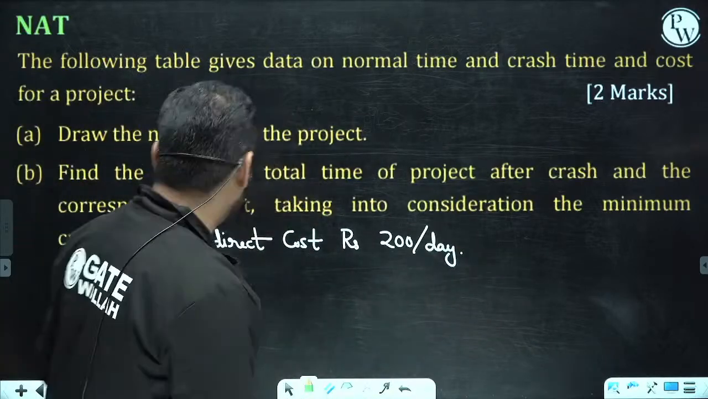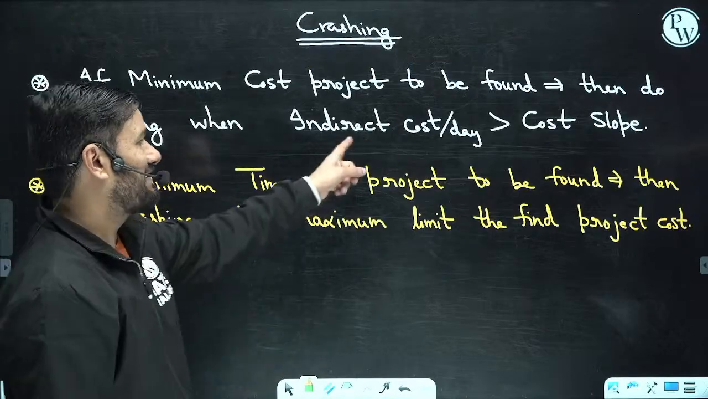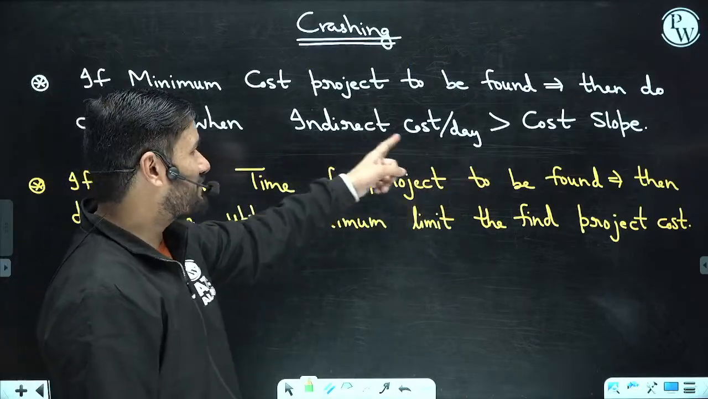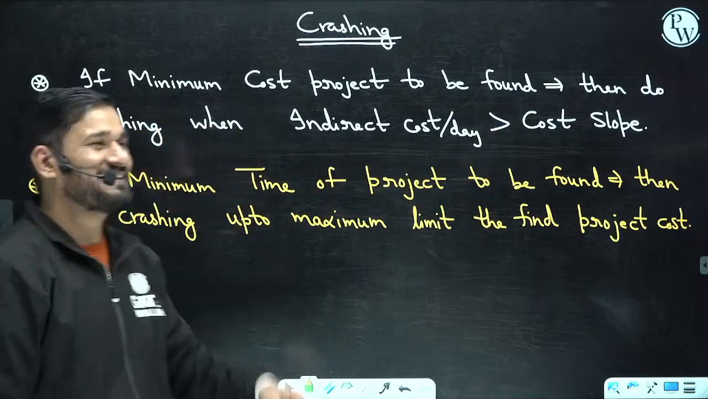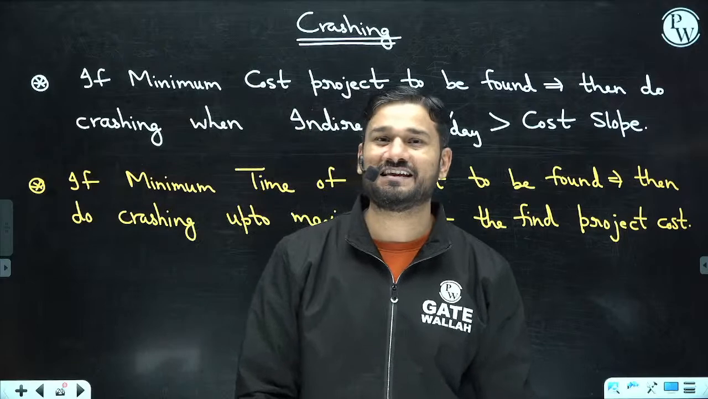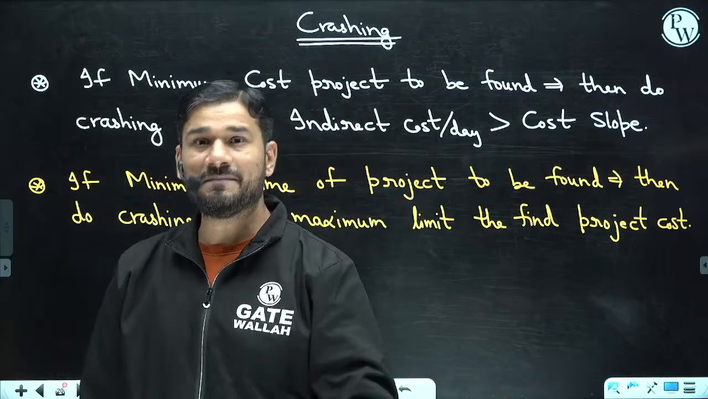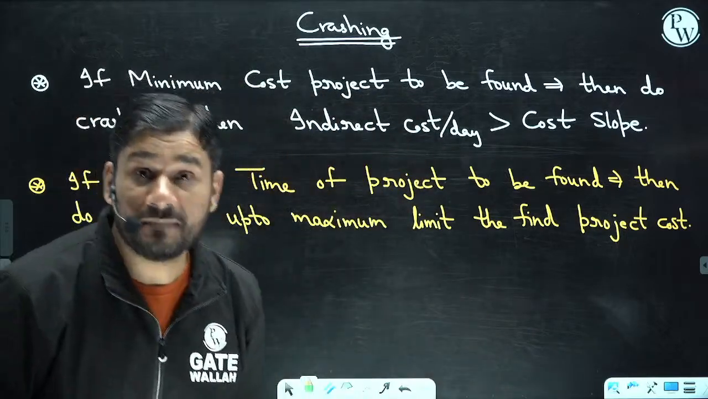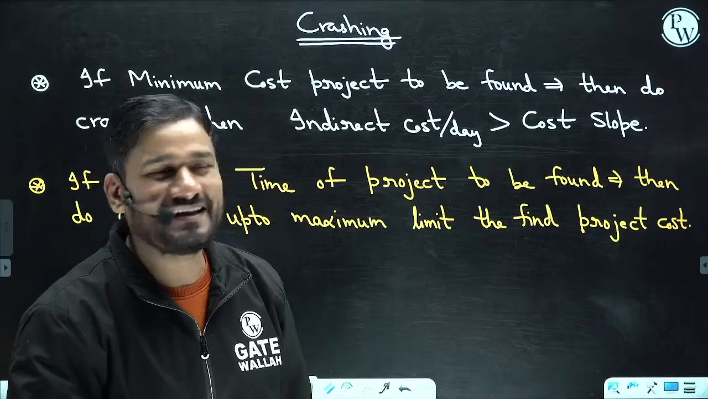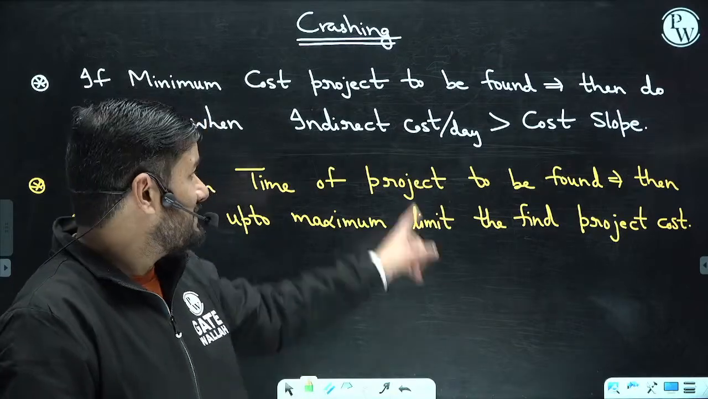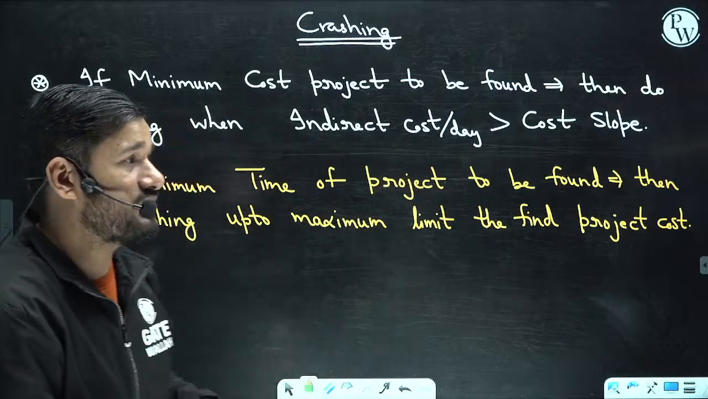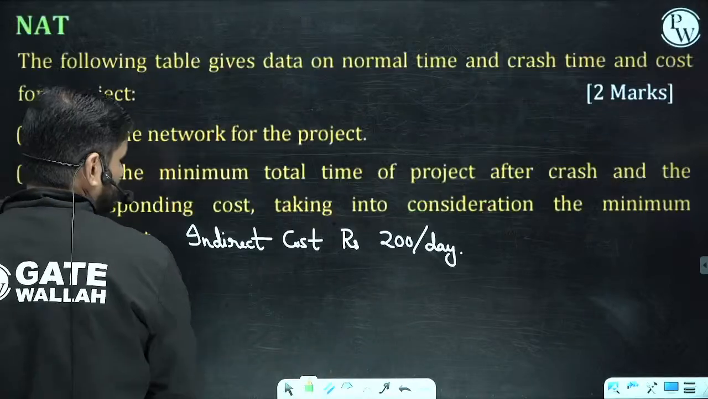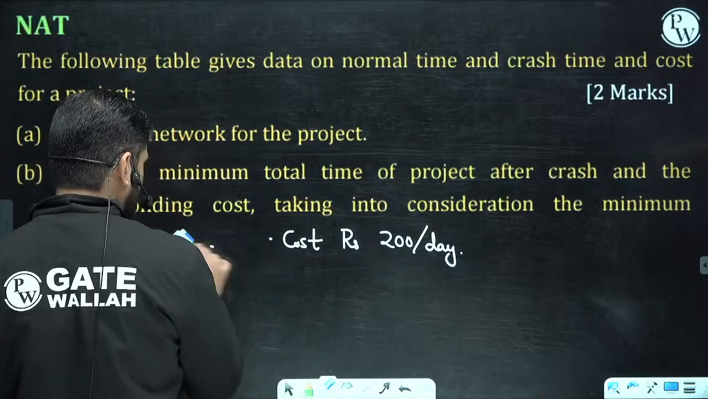That's why I have written that part. If the indirect cost is this, then do maximum crashing. Do the crashing, because you are going to save the time as well as the money. So please remember this statement. These statements are very important. Done? So first of all, now come to the basic question.